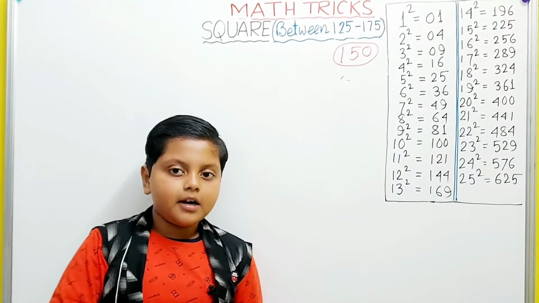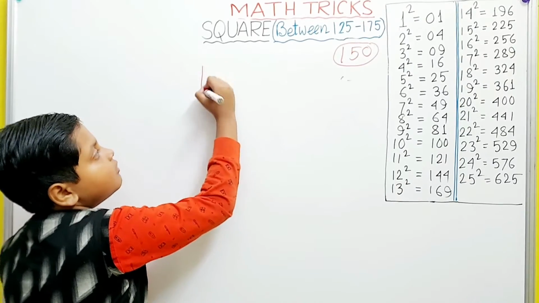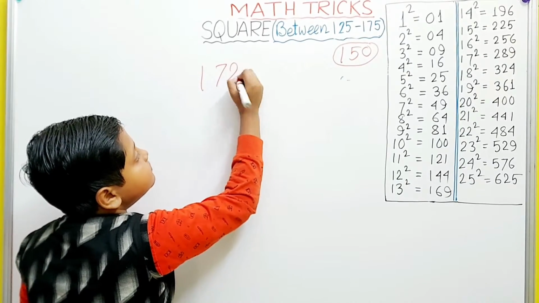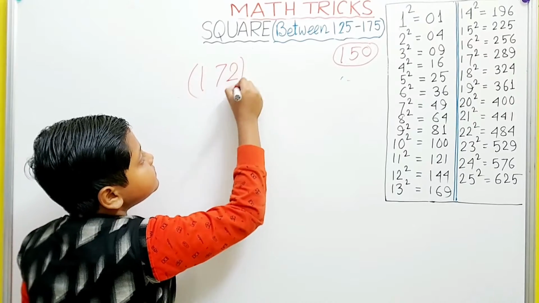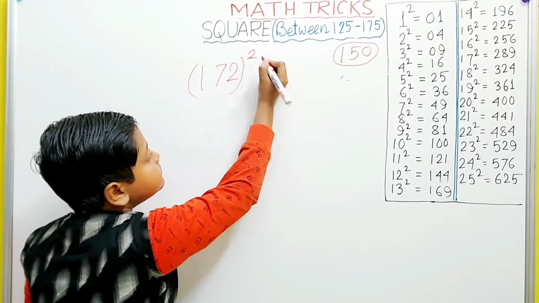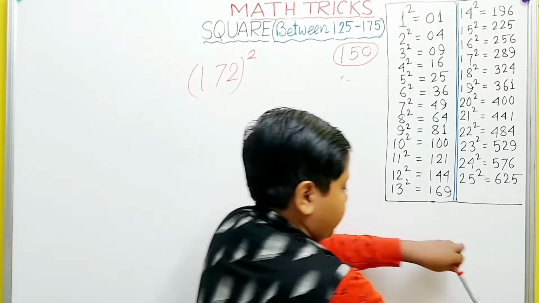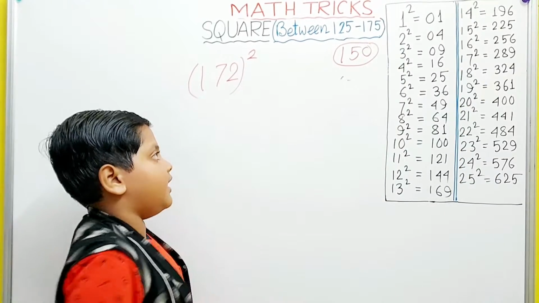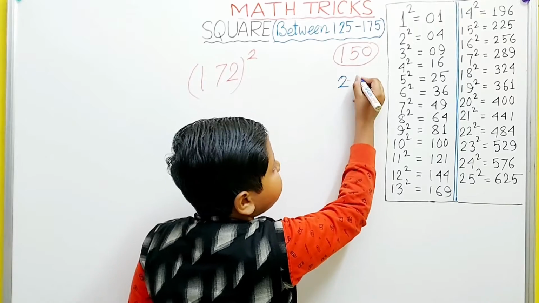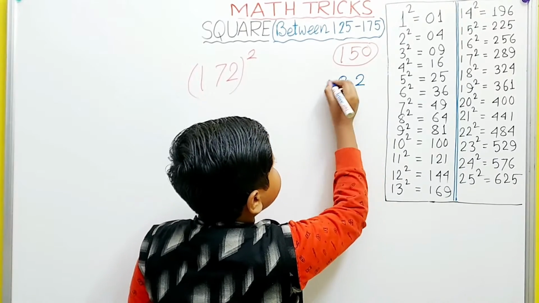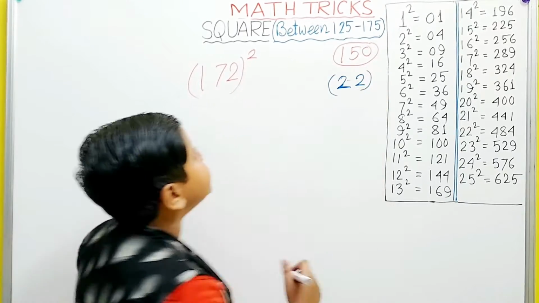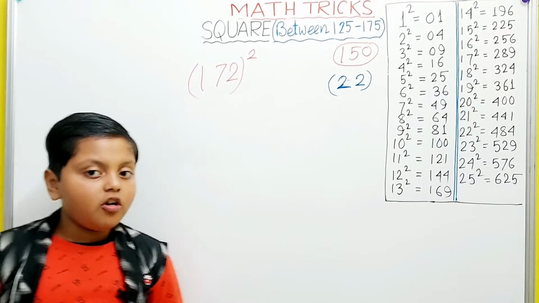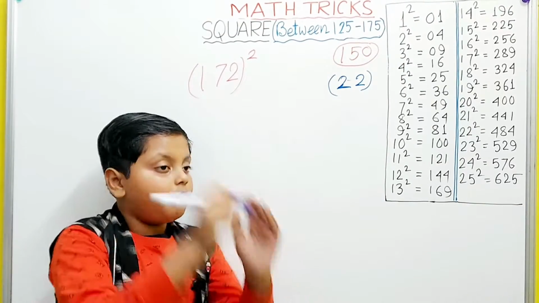The next number is say 172. Now it is 22 greater than 150. Now, because it is greater, we have to add 22 with 172.